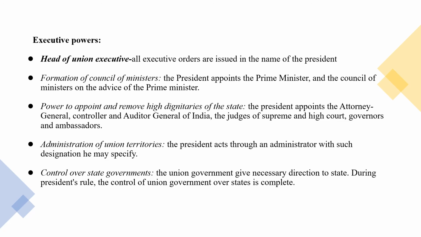Control over state governments. The Union government gives necessary direction to states. During President's rule, the control of the Union government over states is complete. Emergency. When the President's rule is imposed, when the state government is dismissed, then there will be the direct rule of the President. Sometimes when no party gets a majority, again the President may intervene and become the ruler of the state.